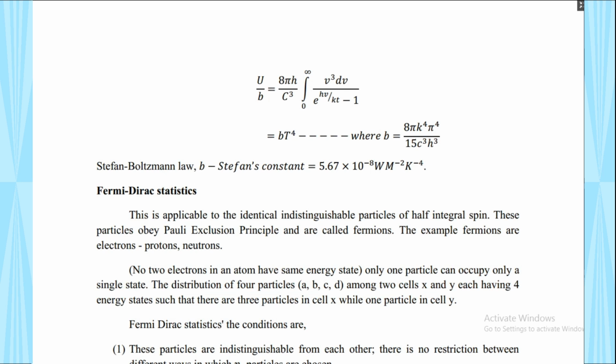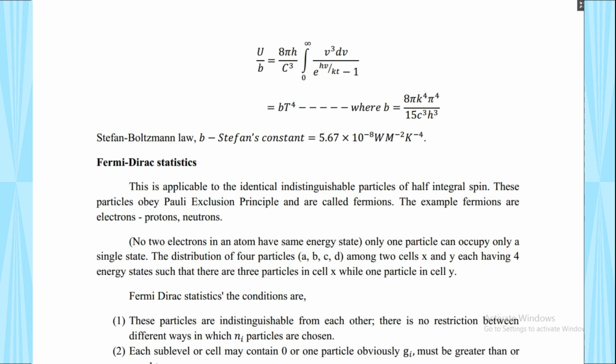So this is the total energy we have to find out. From this equation we have to know the Stefan constant value, and similarly the value for the b constant, 8 pi to the power 5 k to the power 4 over 15 c cubed h cubed. This is the most important value.